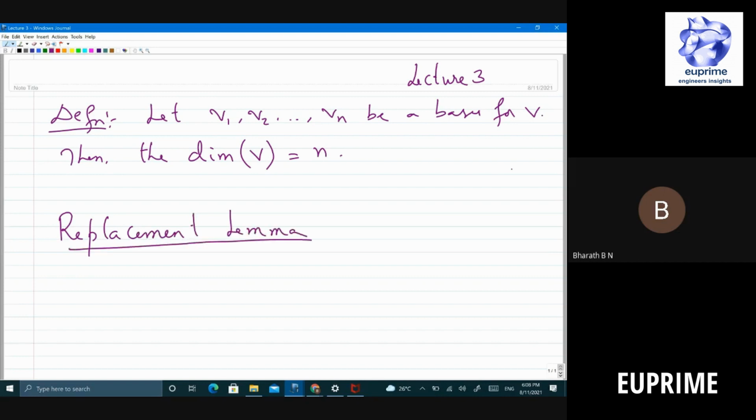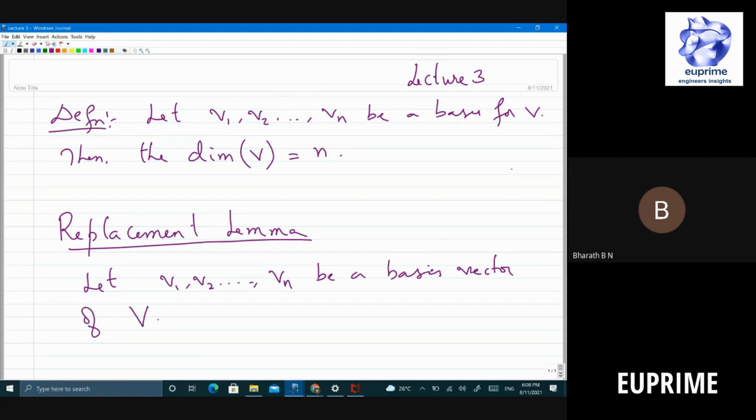Okay, so the idea is this: suppose I have this set of vectors V1 through Vn, which is a basis of, let's say, a vector space V. That means if we take any vector V in the vector space, I can write it as a linear combination of V1 through Vn.